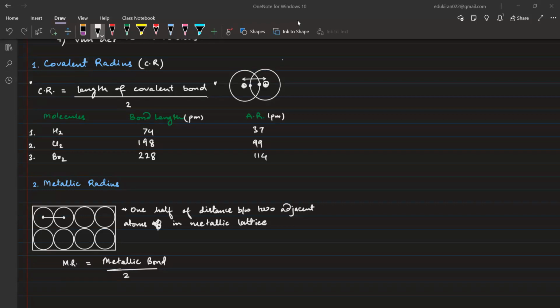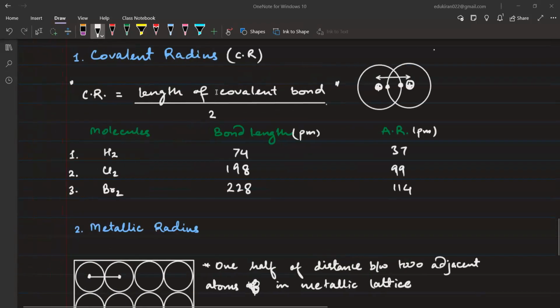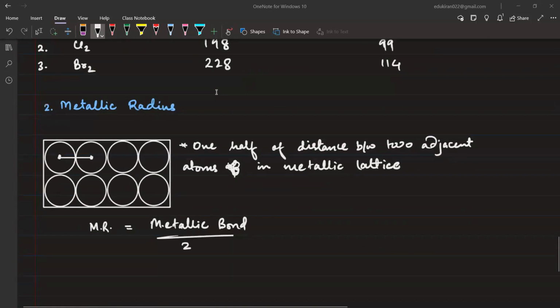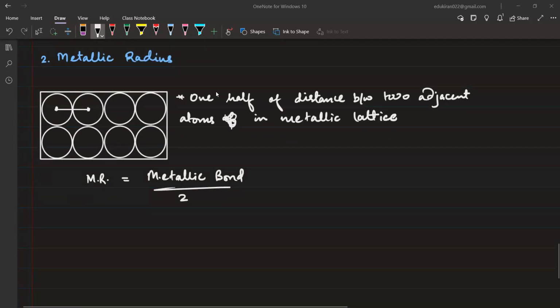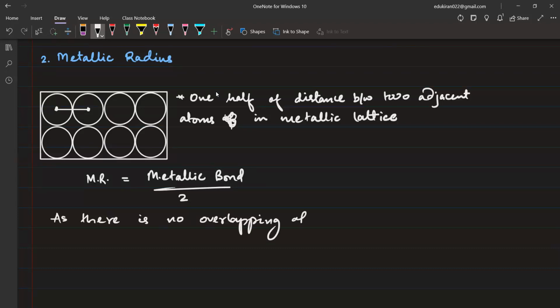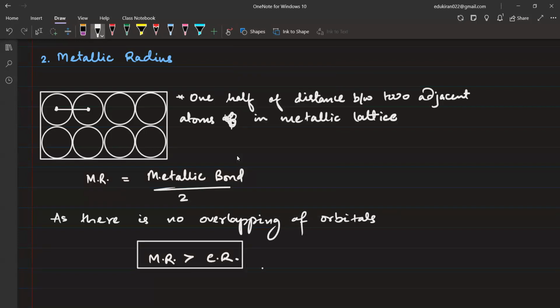Here we are having mixing, or we can say overlapping also. That is why the metallic radius will be larger, as there is no overlapping of orbitals. Metallic radius is greater than covalent radius.